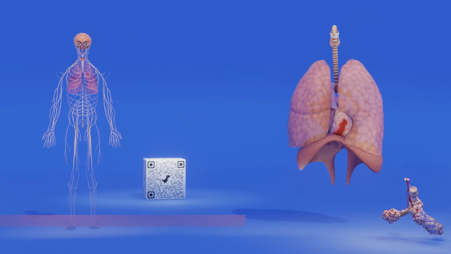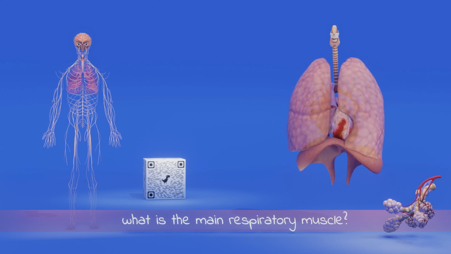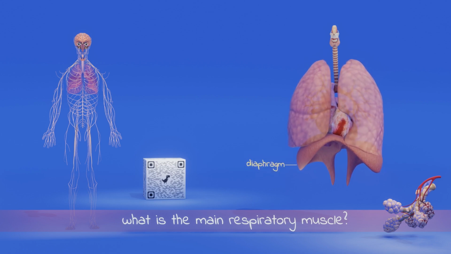What exactly ensures that we can breathe? Because the lungs are empty sacs, balloons. How does the body ensure that air comes in and out? We need muscles for that, several types of muscles. But the most important is the diaphragm. This muscle is responsible for inhalation. It pulls the lungs down so they can fill with air. The diaphragm causes a kind of vacuum effect. The lungs expand and suck in air.